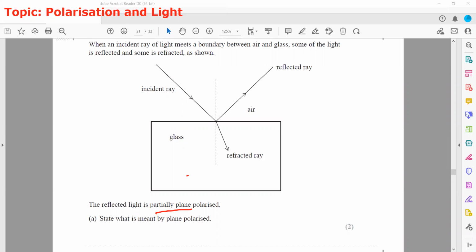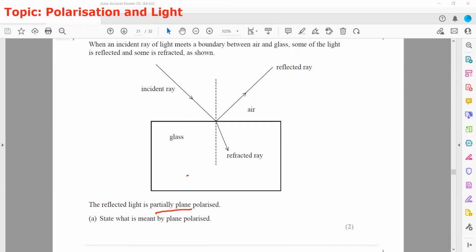The term plane polarized means the light which is having only one component of vibration, and the direction of the vibration or oscillation is in one plane which is perpendicular to the direction of the wave. Or you can also say a vibration or oscillation in one direction, perpendicular to the direction of the wave.